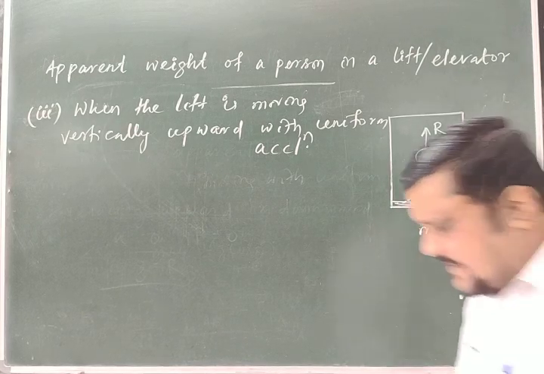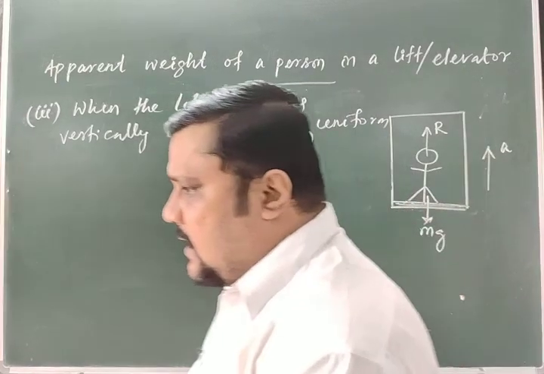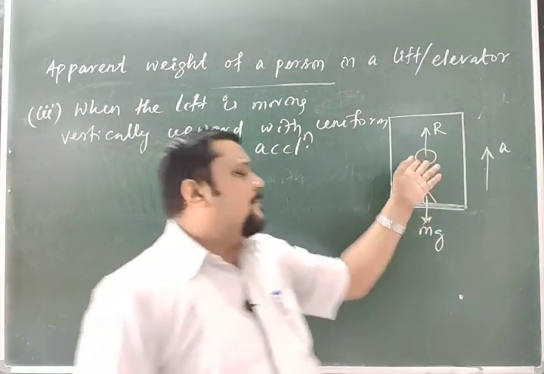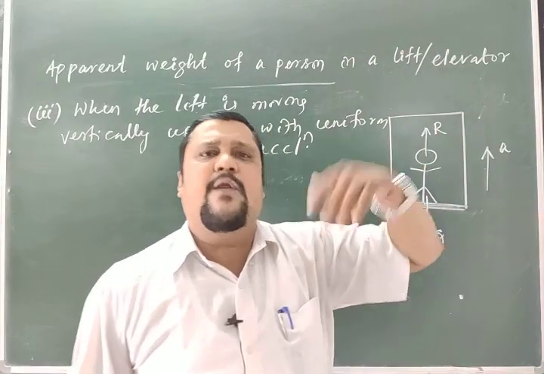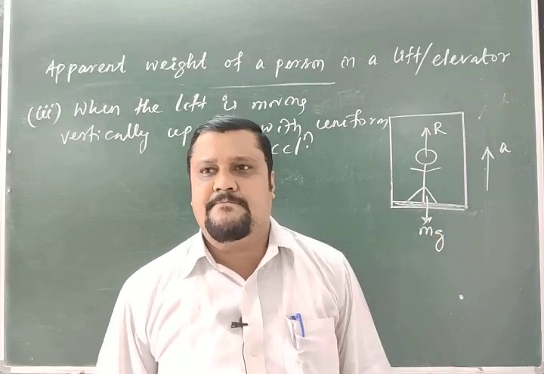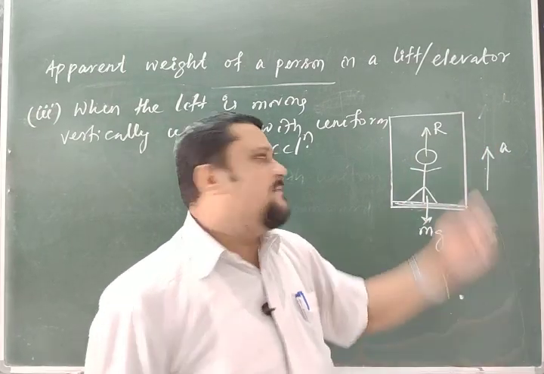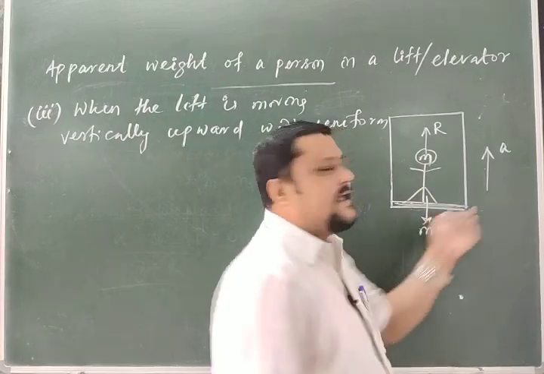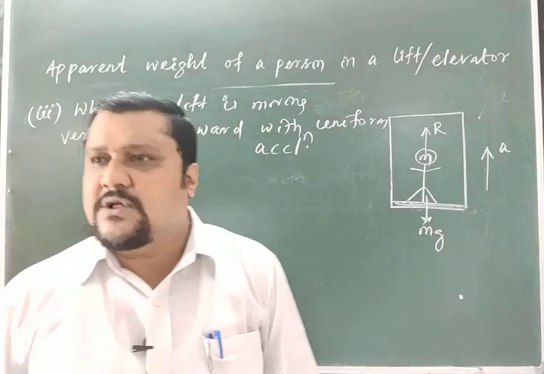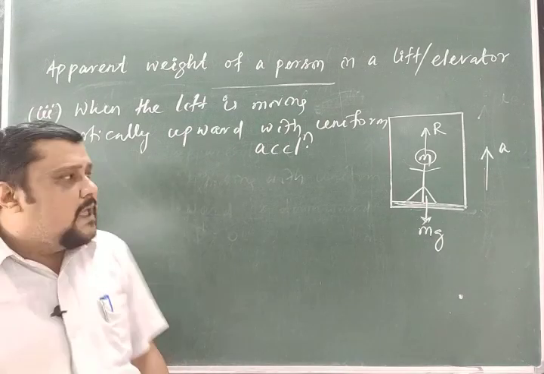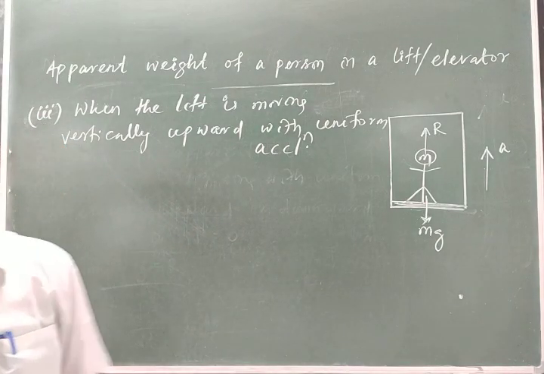So here what happens on the system, if a body is moving with an acceleration a, I can say the person is also moving with an acceleration a along with the lift. So what is the force acting on this person? If m is the mass of the person, then m into a is the force on the person. Mass into acceleration, that is the force.